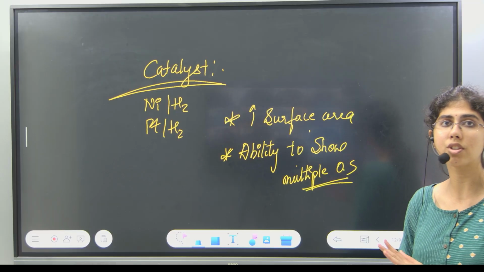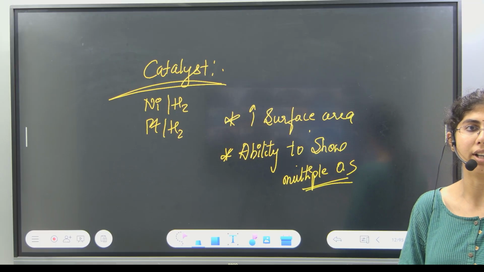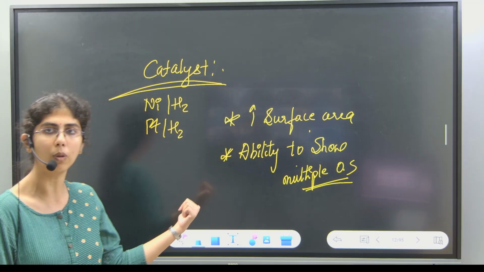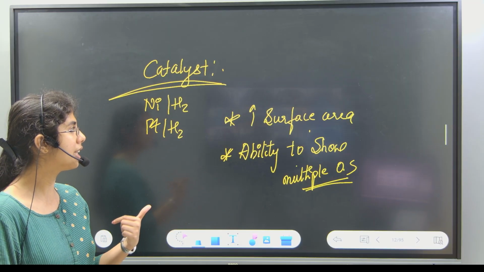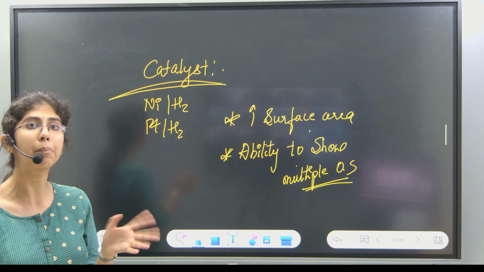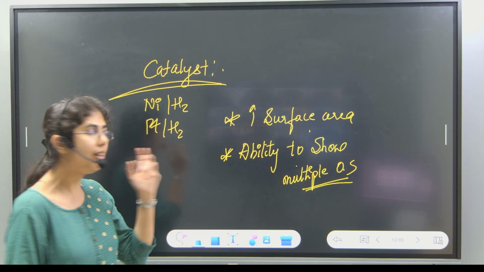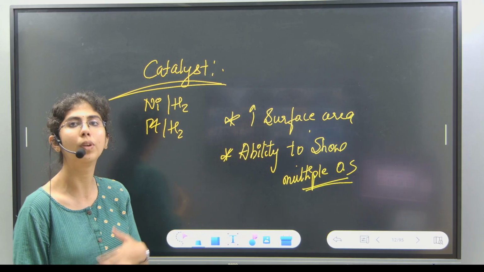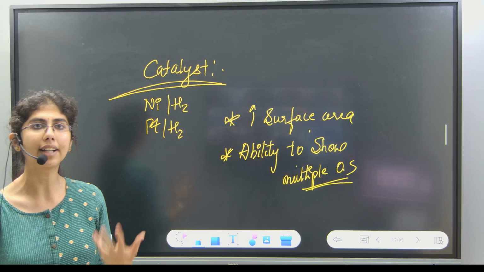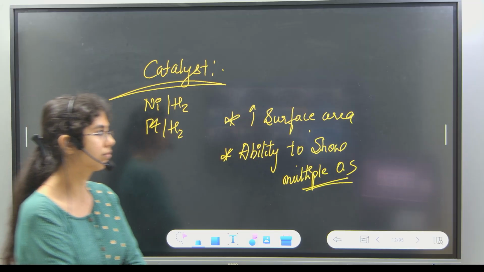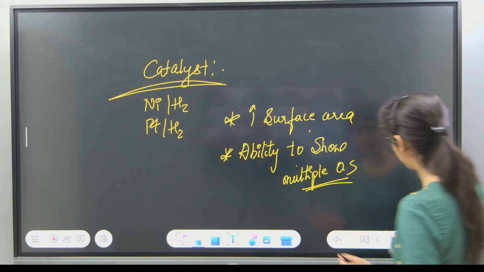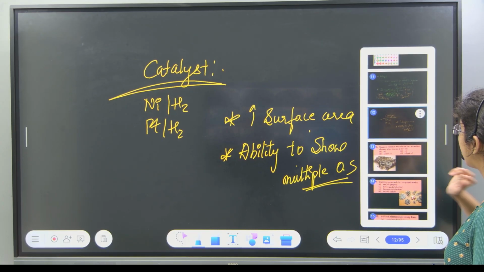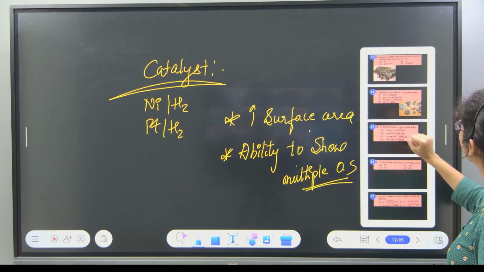These 2 points about transition metal being a catalyst are very, very important. Repeatedly, this question is being asked. That's why I'm making you note this down. High surface area, ability to show multiple oxidation state. We'll discuss later, if we get time, why these two will enhance the catalytic property. Done.